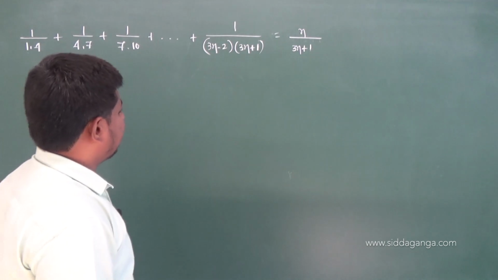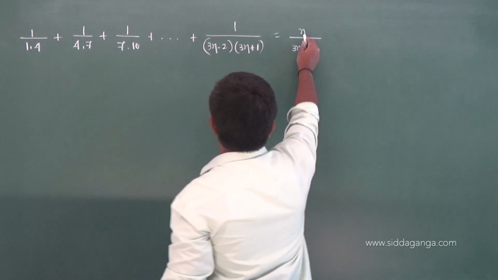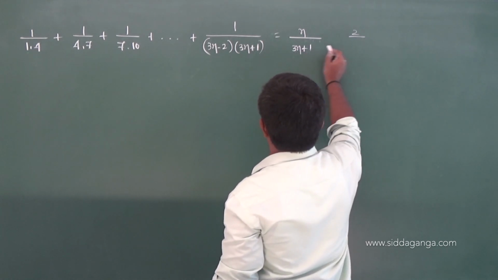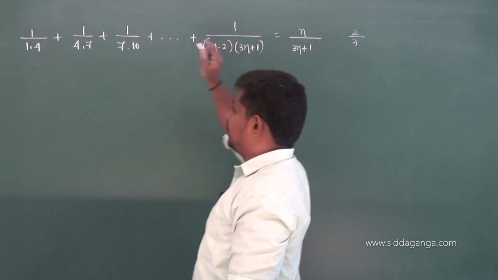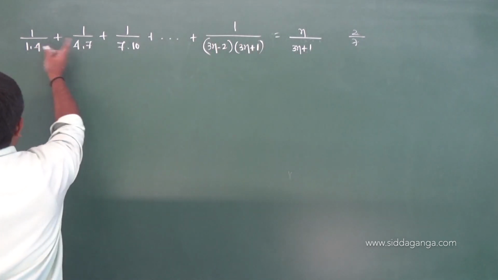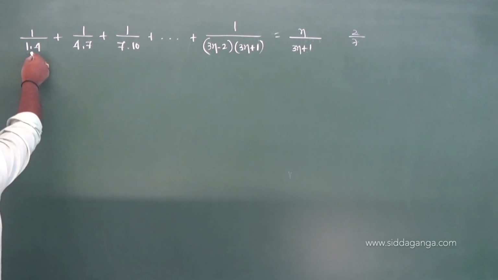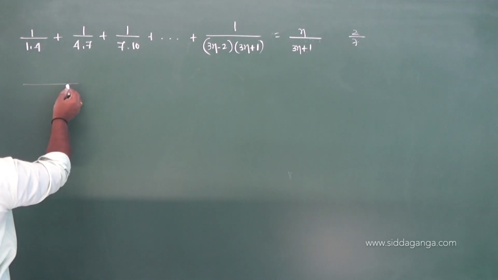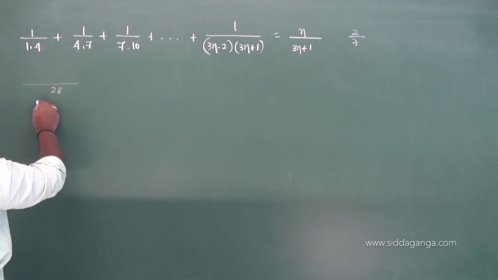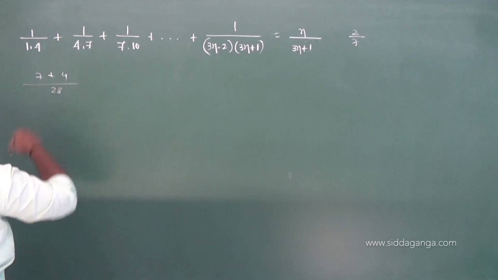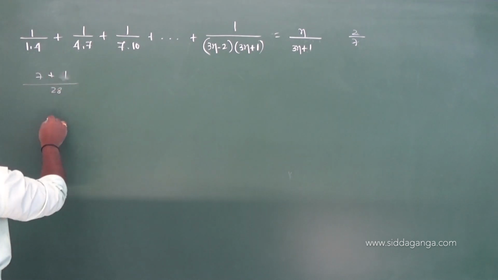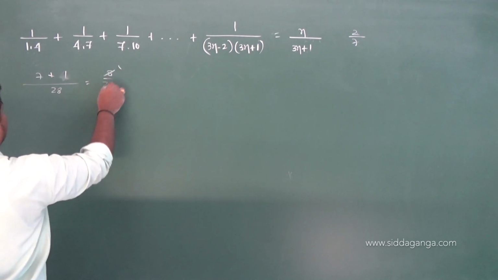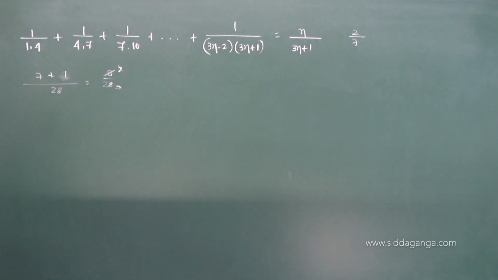For example, when n is 2, what do you get? 2 by (6 plus 1), that is 2 by 7, which should be the sum of these two terms. 4 sevens are 28, so 28 is the LCM. 7 plus 1 gives 8 by 28, and 2 fours are 8, so you get 2 by 7 as the answer.